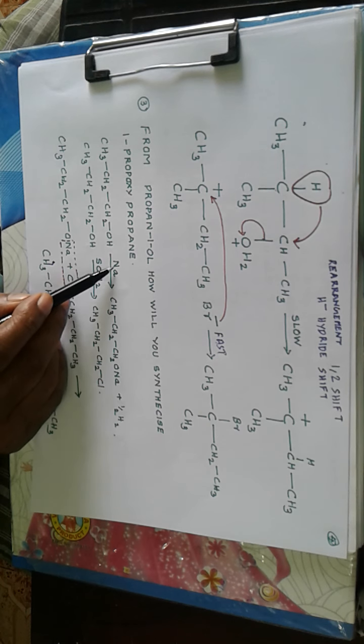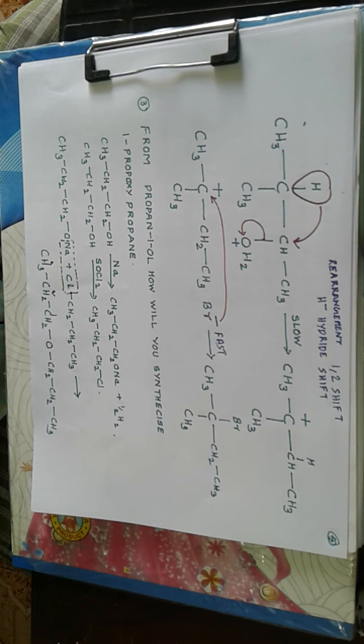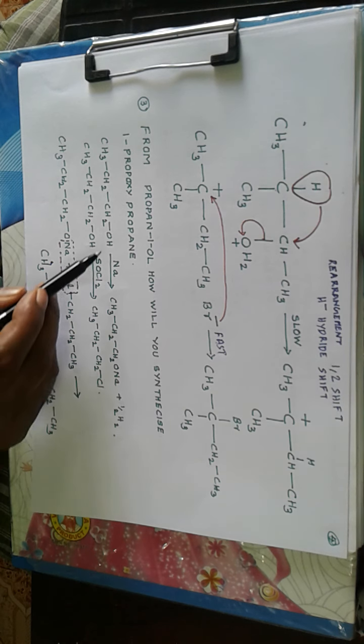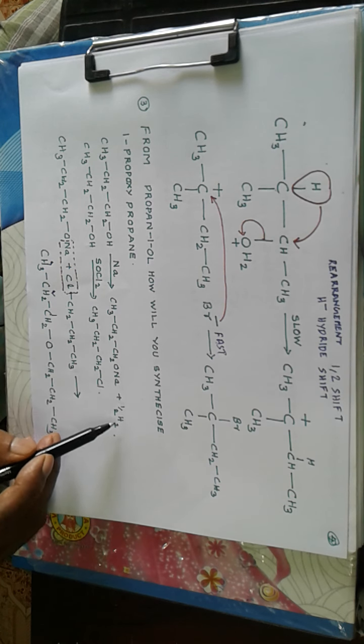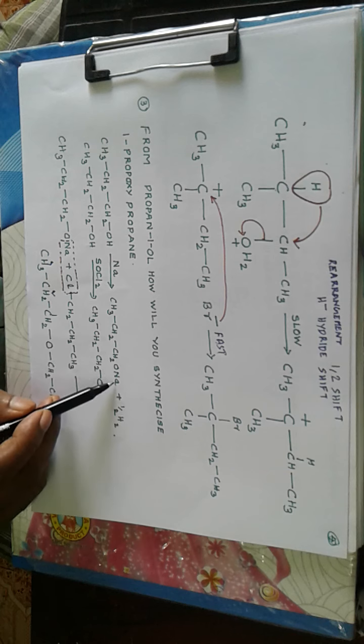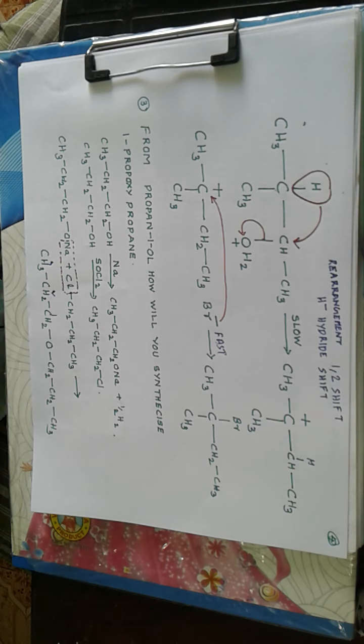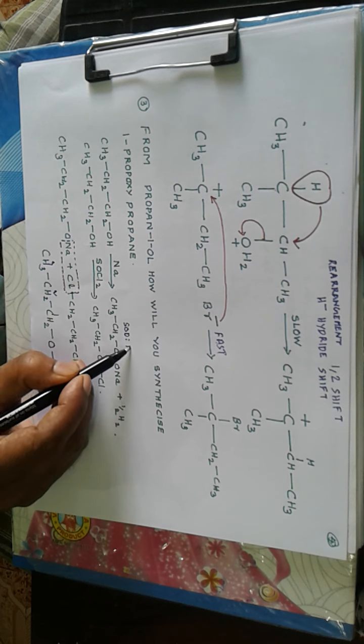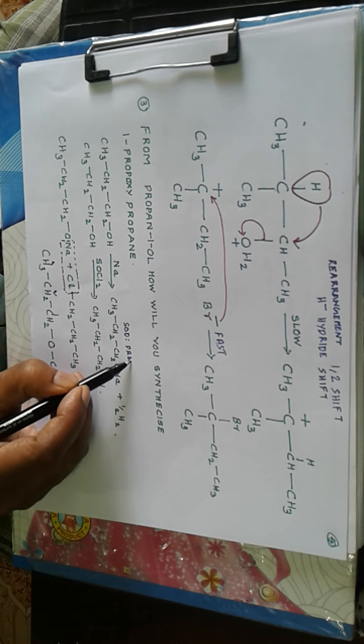First of all, react it with the sodium metal. Alcohols are acidic. It's slightly acidic, not so acidic as phenols. A very basic metal, sodium, will react with alcohol producing hydrogen and its sodium salt. So it is sodium propoxide.